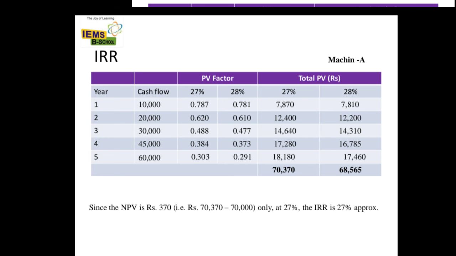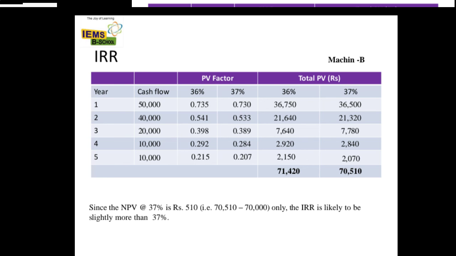See, for 28% it has not crossed our 70,000 rupees initial investment, so it is below the initial investment, but 27% has crossed it, it is near to 70,000, or it has crossed the 70,000 rupees. So that 27% is considered as the internal rate of return. Since the NPV is 370, only at 27% the IRR is 27%.